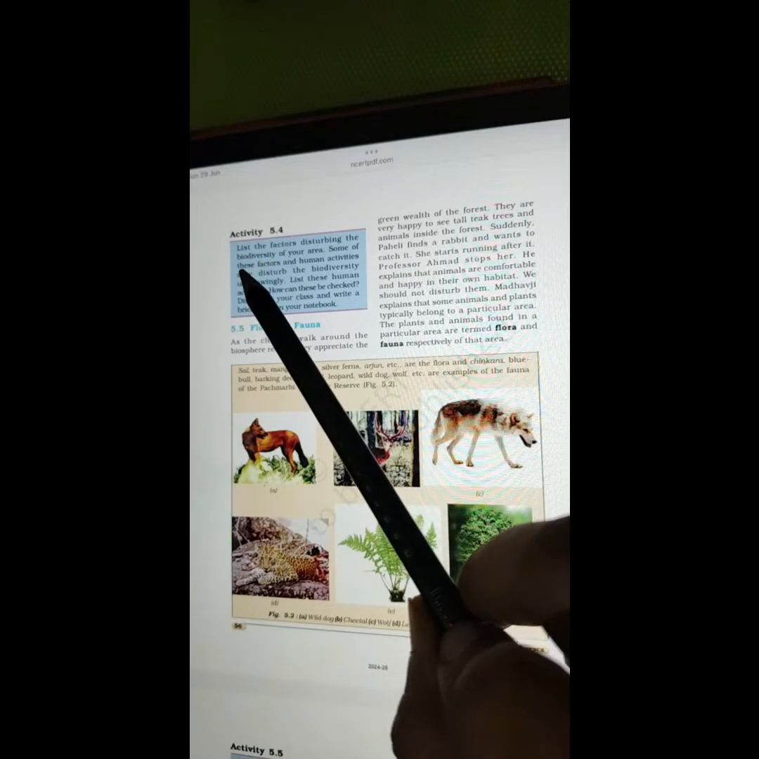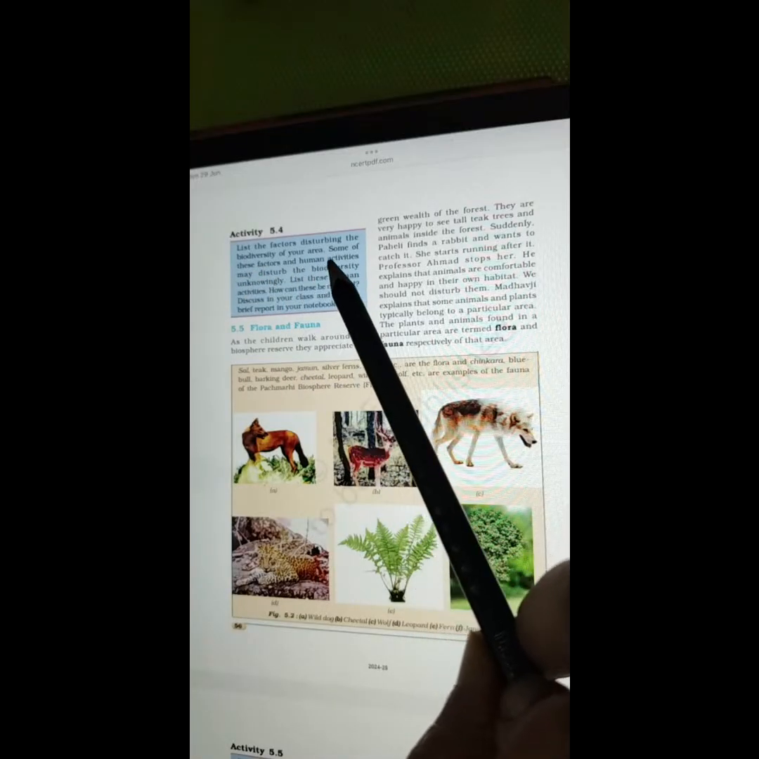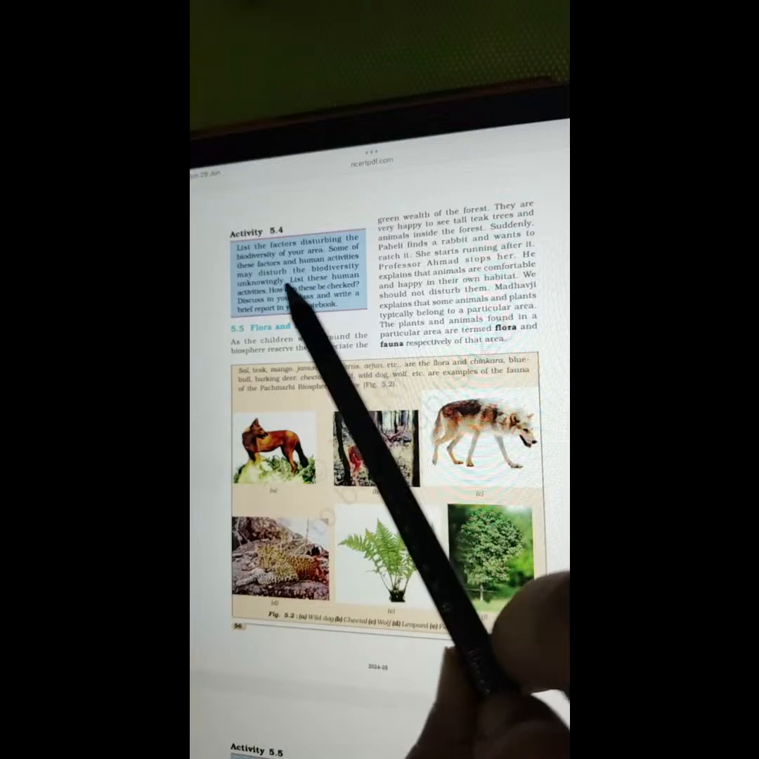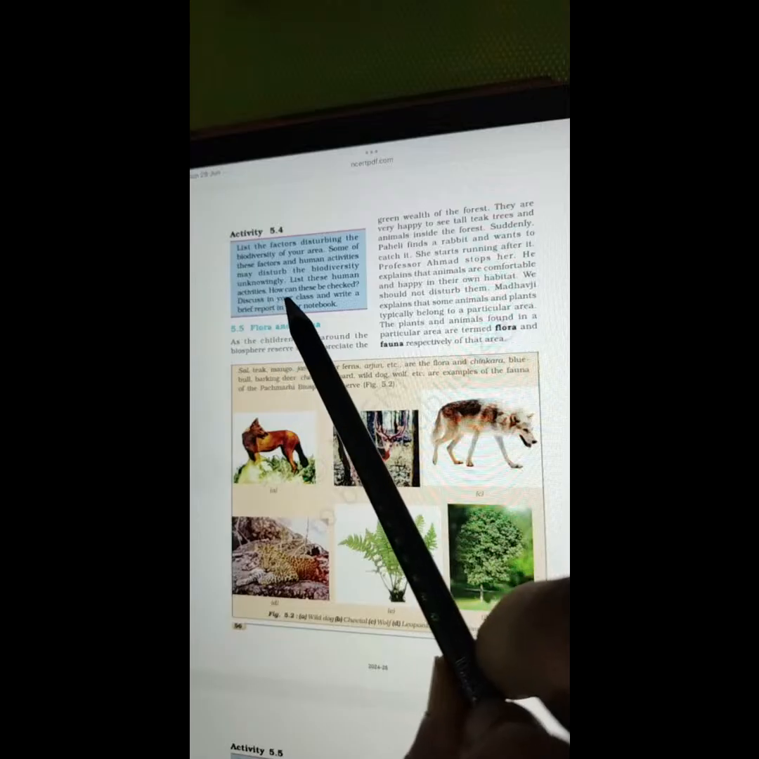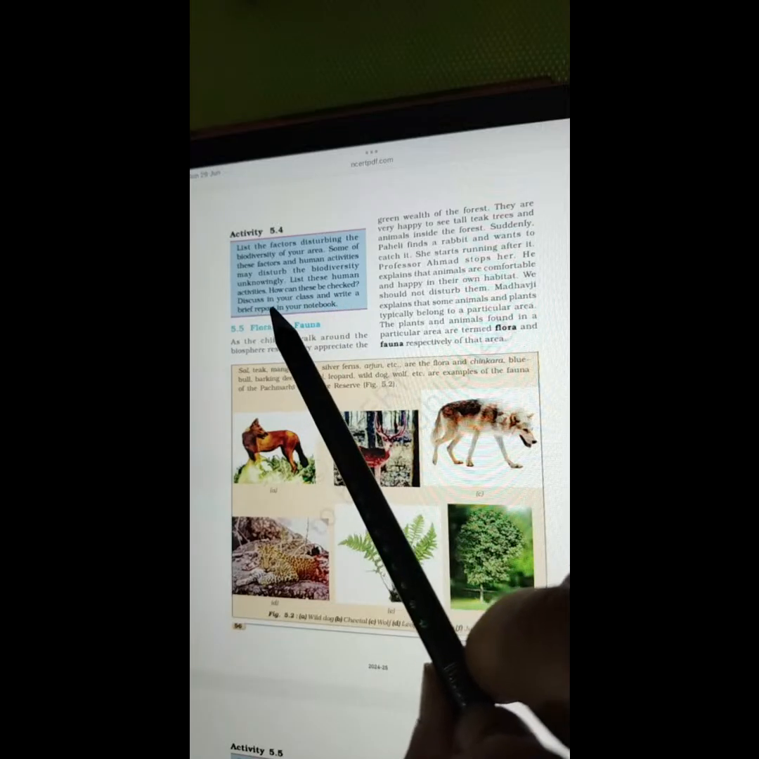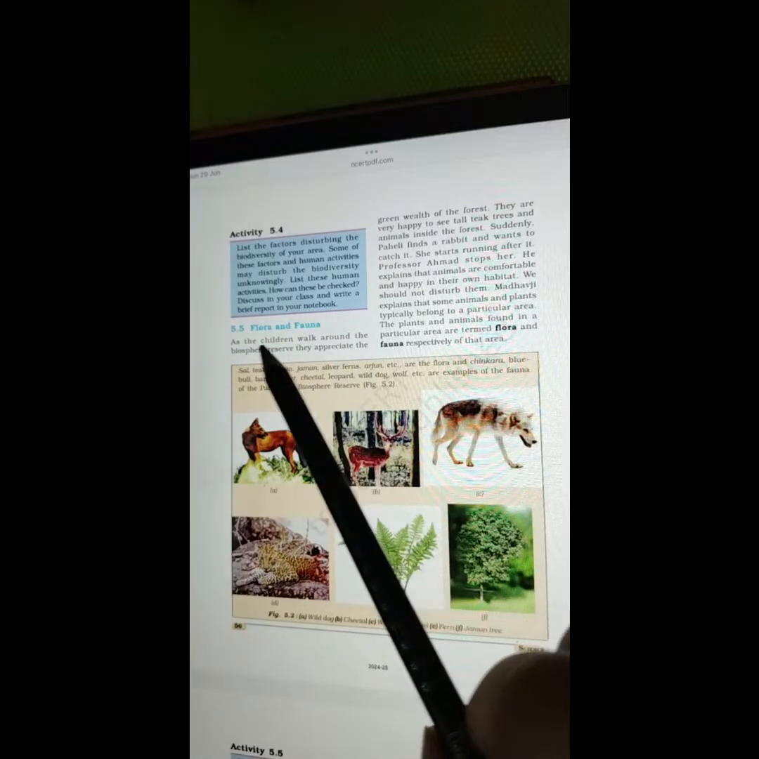Activity 5.4: List the factors disturbing the biodiversity of your area. Some of these factors and human activities may disturb the biodiversity unknowingly. List these human activities. How can these be checked? Discuss in your class and write a brief report in your notebook.